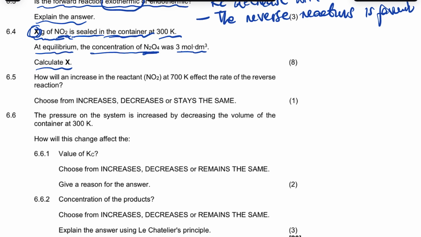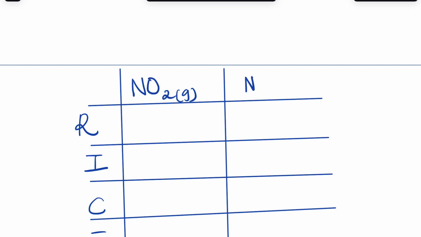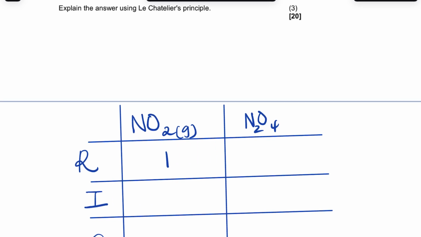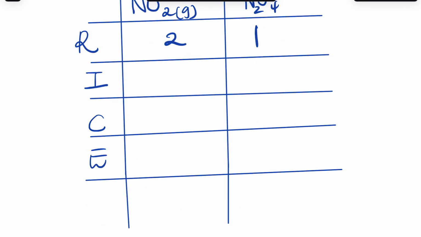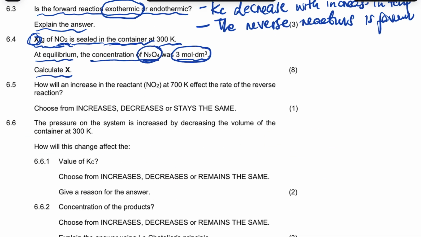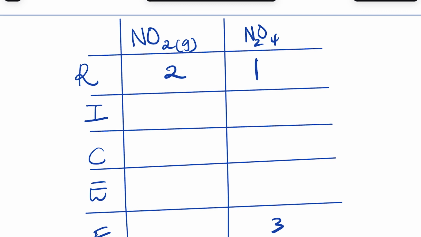So the first thing that we're going to do, we have 3 mole per dm3 at equilibrium. It's N2O4, and the ratio is 2 is to 1. No, the 2 is on this side. It's 2 is to 1. So at equilibrium we are told the product concentration is 3, and we're given the volume there.